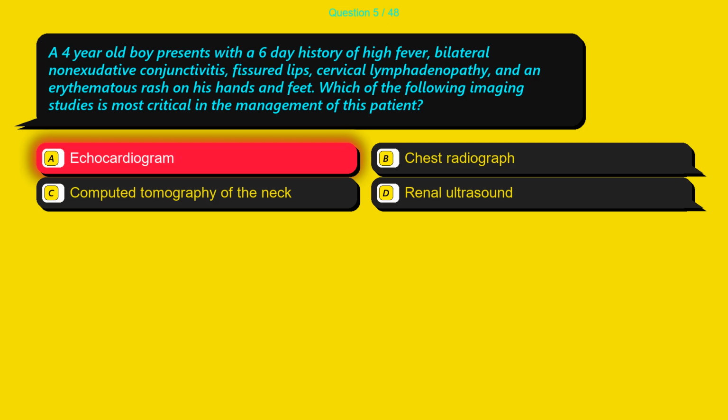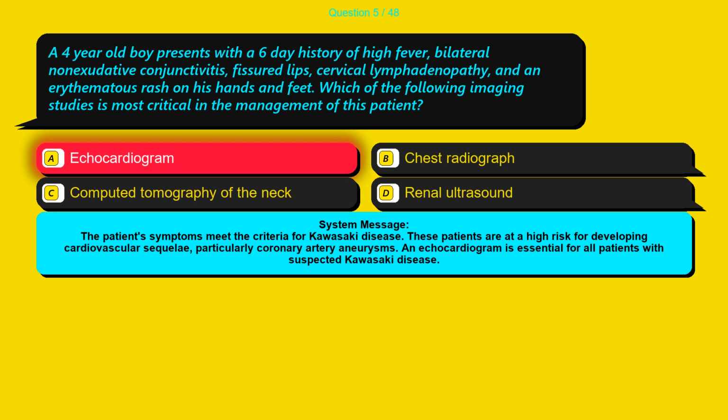The correct answer is option A, echocardiogram. The patient's symptoms meet the criteria for Kawasaki disease. These patients are at a high risk for developing cardiovascular sequelae, particularly coronary artery aneurysms. An echocardiogram is essential for all patients with suspected Kawasaki disease.